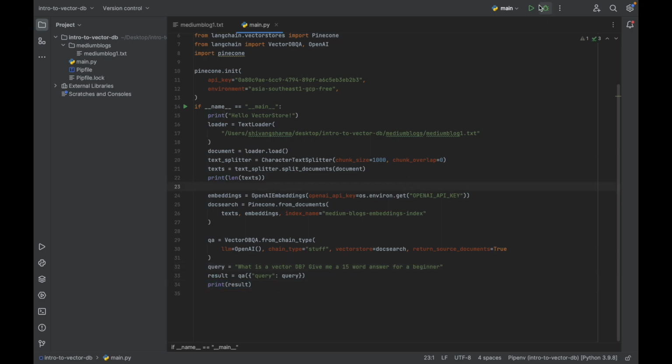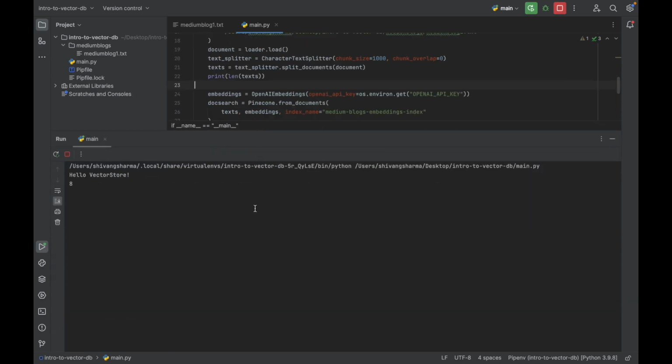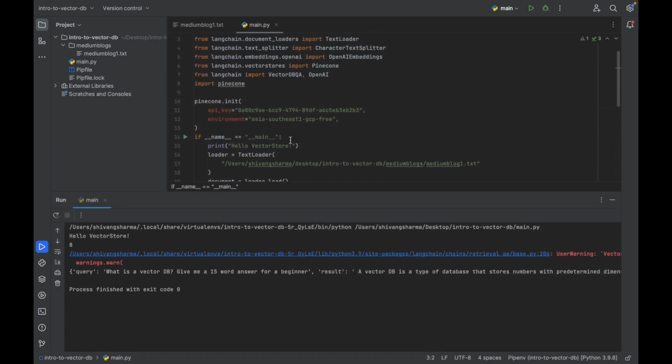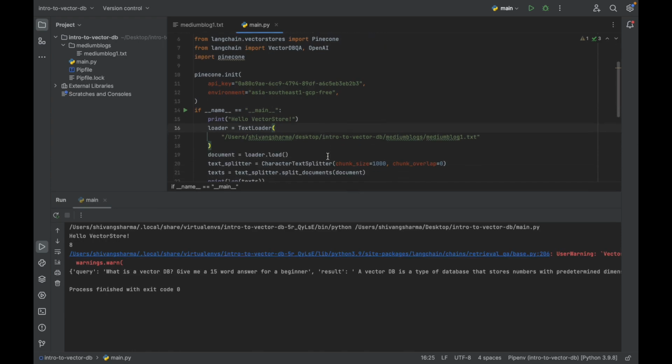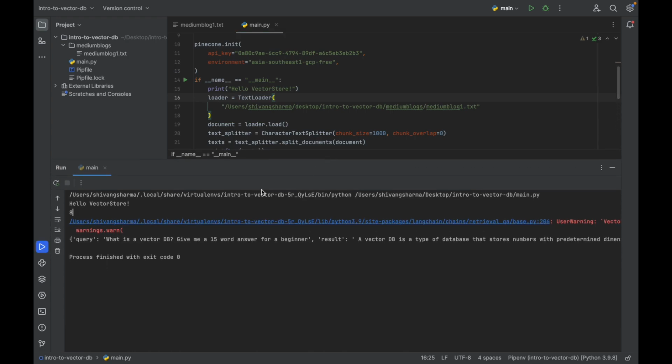Now when I run this code, it is showing us that the length is 8. For the whole blog post over here, which we have converted into a txt file, the length of the text is 8, as it has split the text into 8 parts.